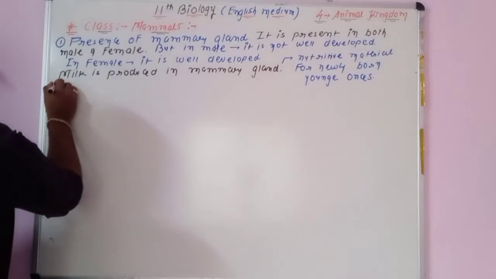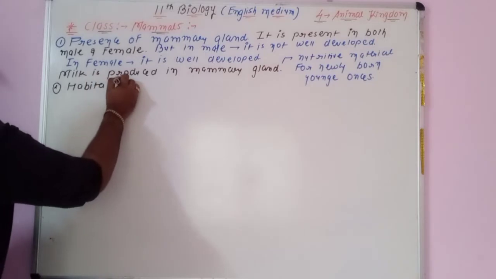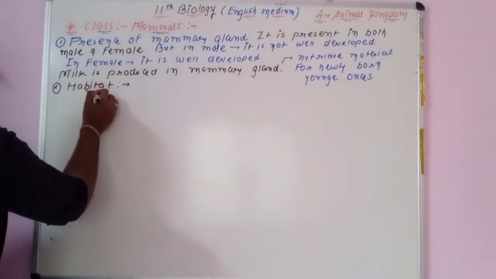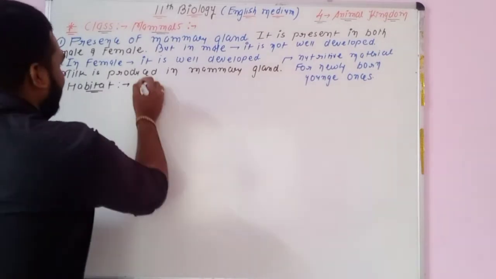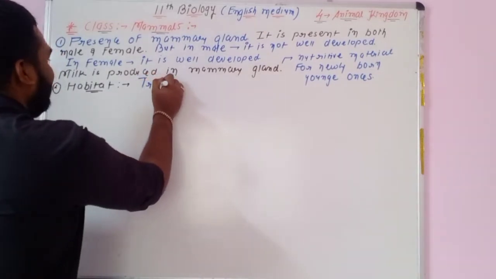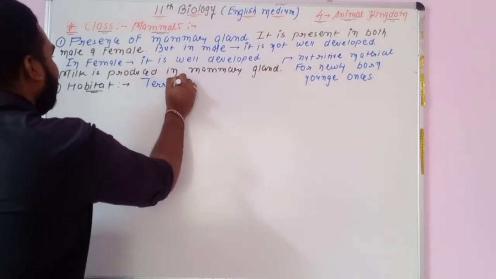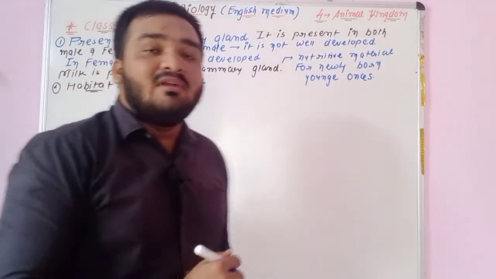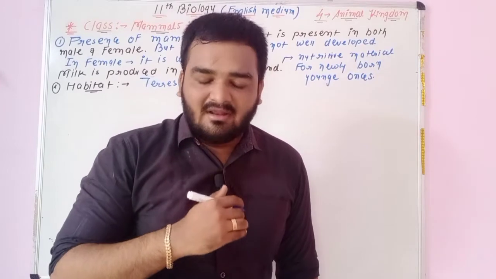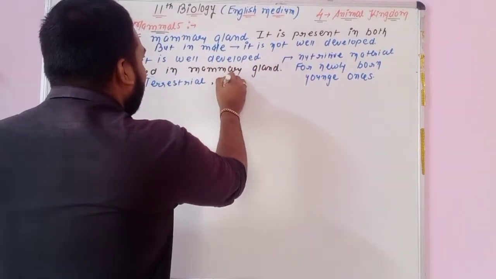Okay, now if we talk about the second point, the habitat of animals belonging to class Mammalia, we can say that some mammals are terrestrial, which means they are able to live on land, in the jungles, in the forest, on the grassland. Some are terrestrial, some are aquatic also.